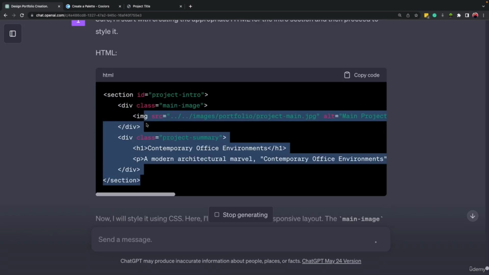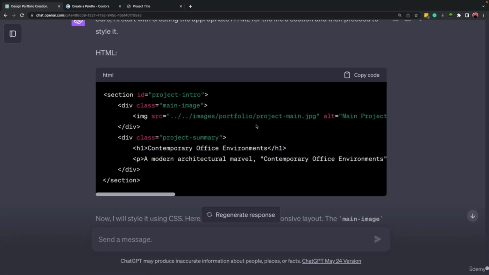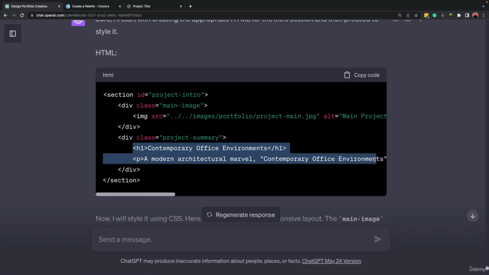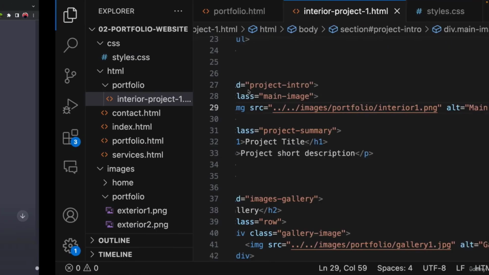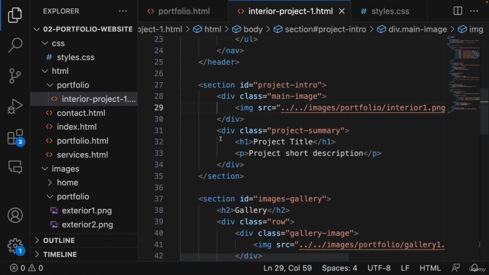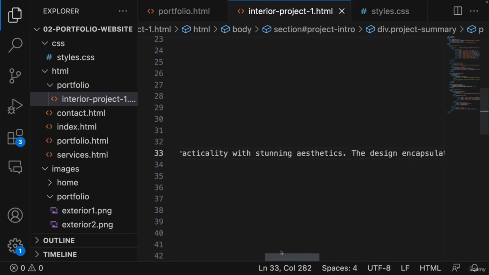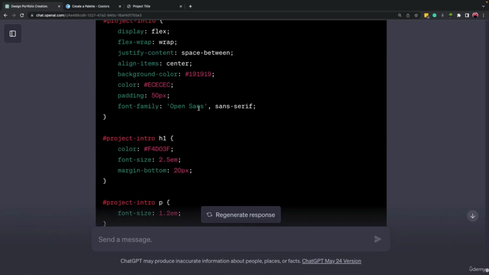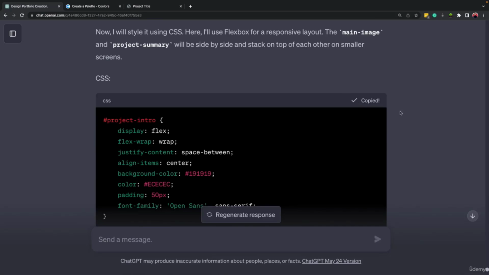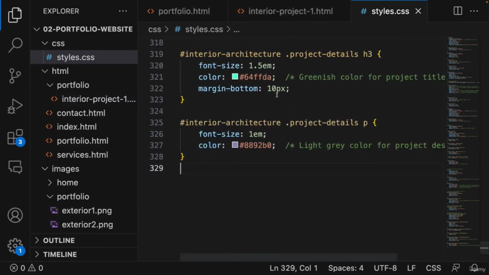I'm not going to copy and paste all of it because the image will be changed. So I'm just going to copy and paste the title and the description of it. Let's come here and we should replace this information. Then let's look at the CSS file. So let's copy it. Come here.